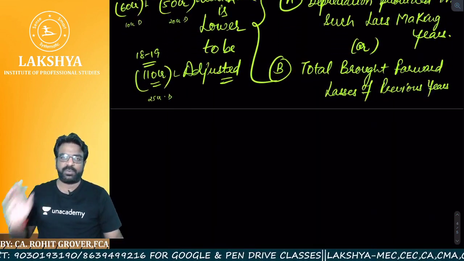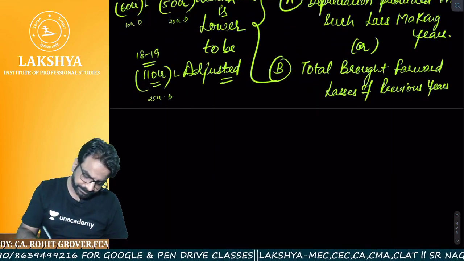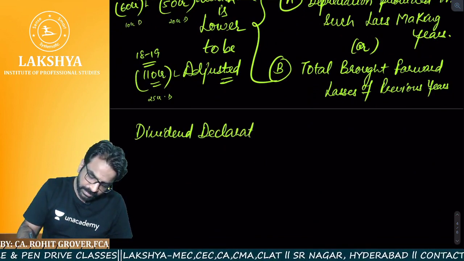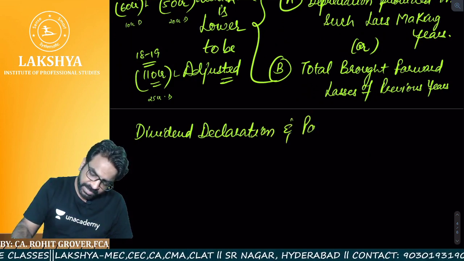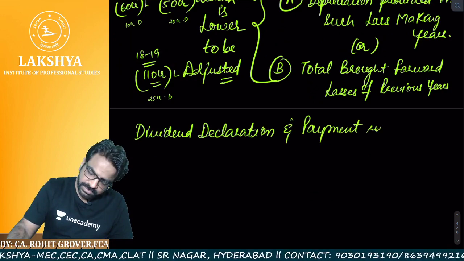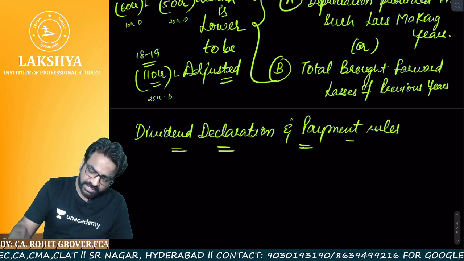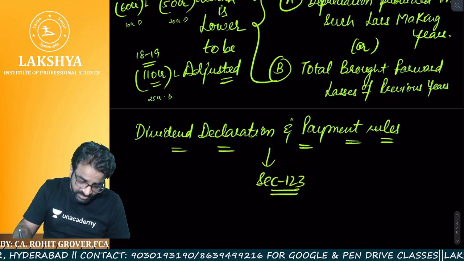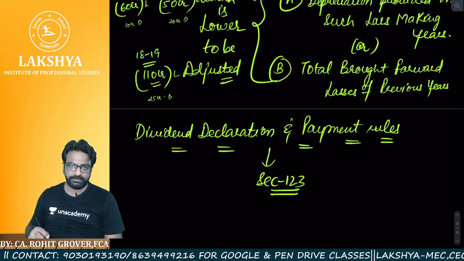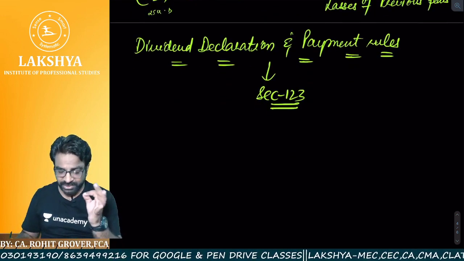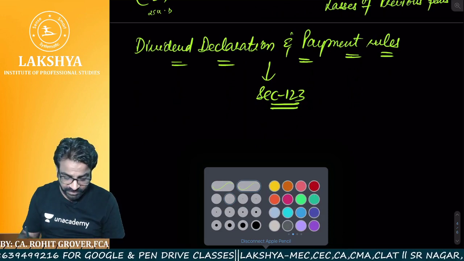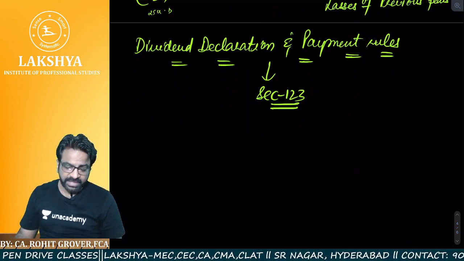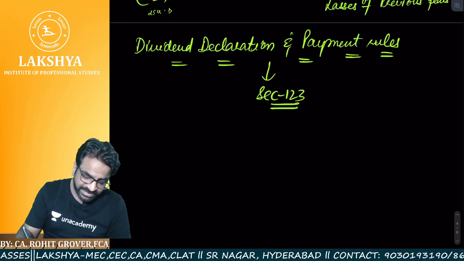Now the major provision. Now we are going to do dividend declaration and payment rules. What is the name of the rules? Dividend declaration and payment rules, and majorly this is known as Section 123. Section 123. Now listen to this. This is a very practical kind of topic which we are going to do now, and make sure that you are giving your patient ears very clearly here. Now see, dividend declaration and payment rules. Now what is Section 123 here?